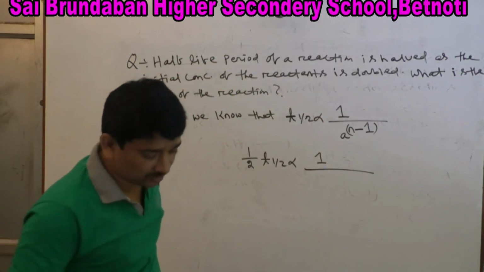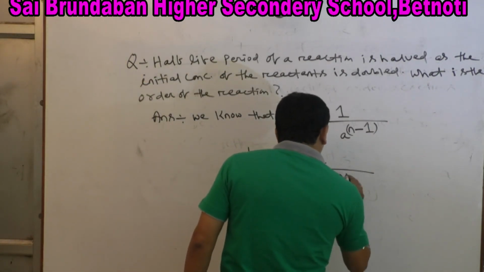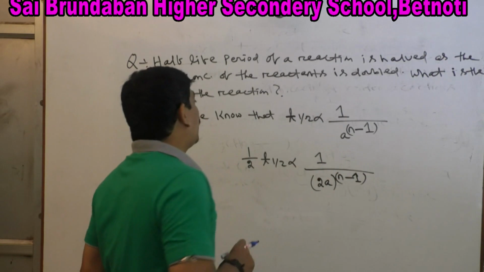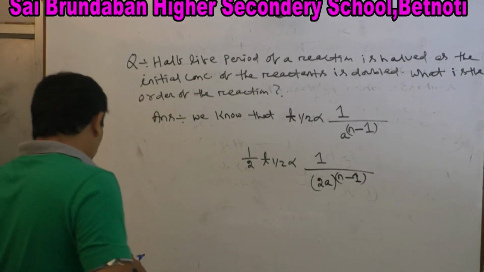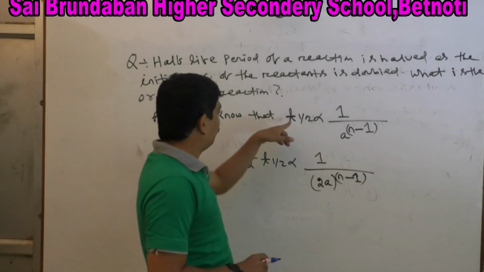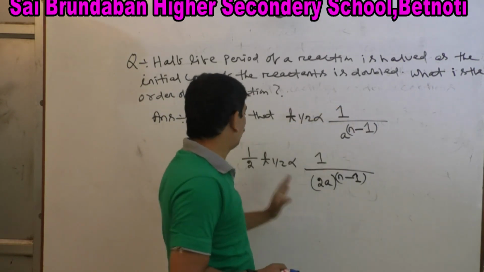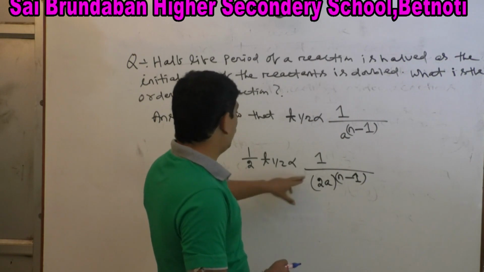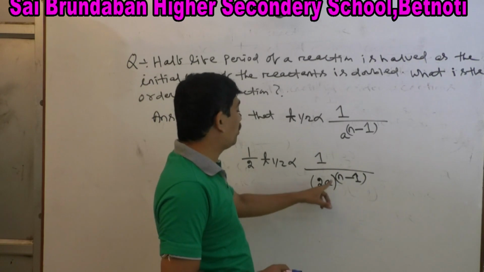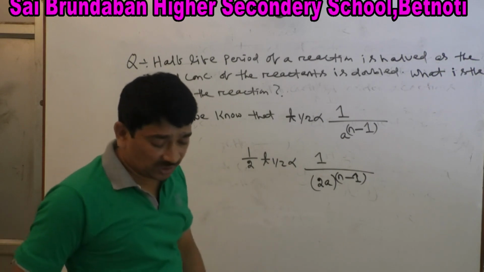So we can write T half directly proportional to 1 by a to the power n minus 1, and here the half-life is halved, and the initial concentration, which is a, is doubled, that is 2a to the power n minus 1. Very important thing. So what is the order of the reaction? That is what is asked.